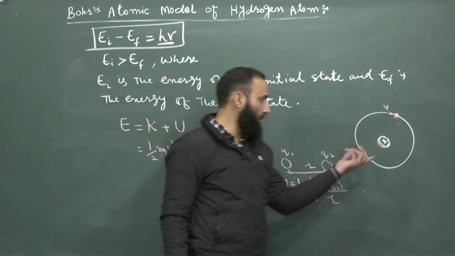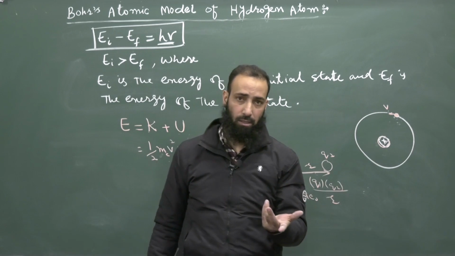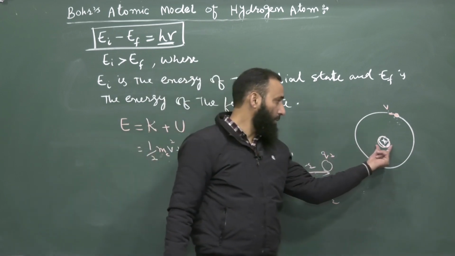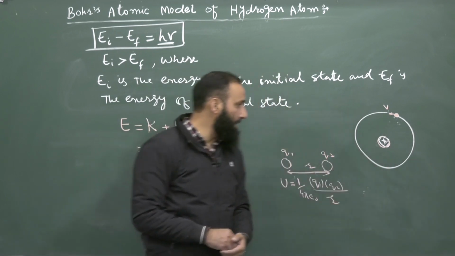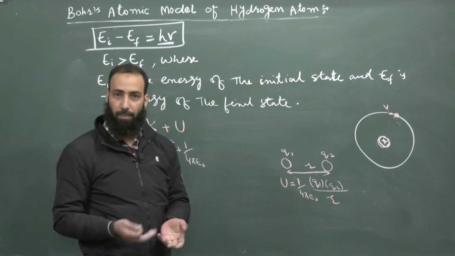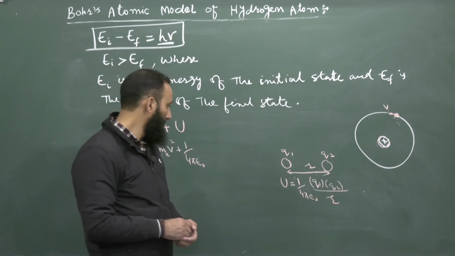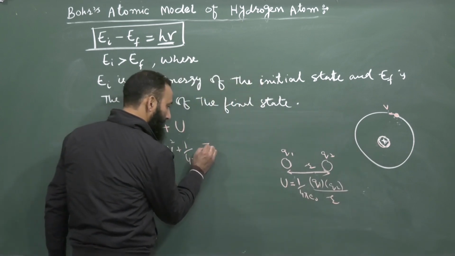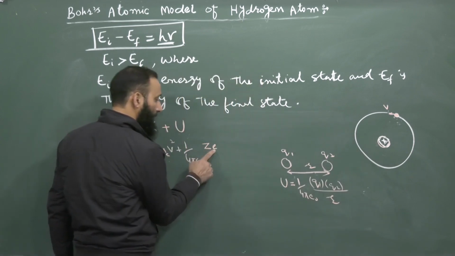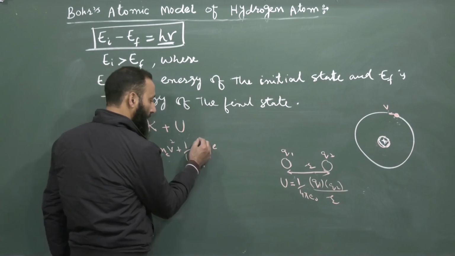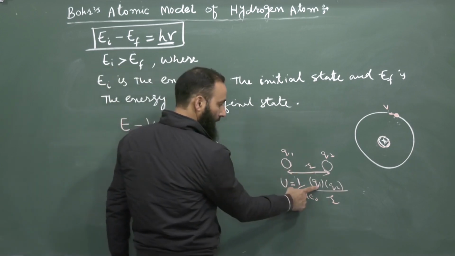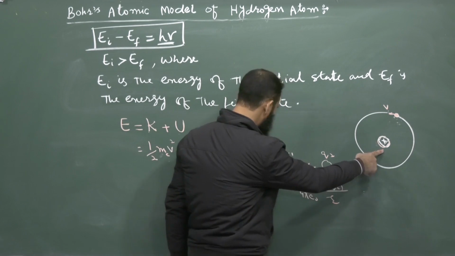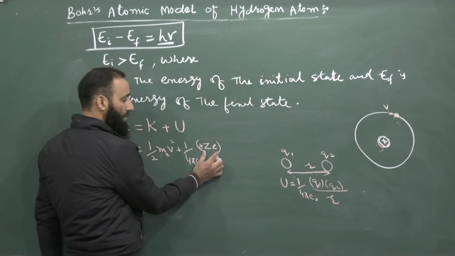Let us suppose the number of protons in the nucleus is Z, which is known as the atomic number of the atom. Then the total positive charge is Z times e, because e is the charge of each proton. So Q1, the charge of the nucleus, is plus Ze.